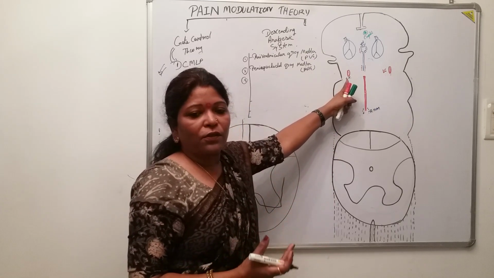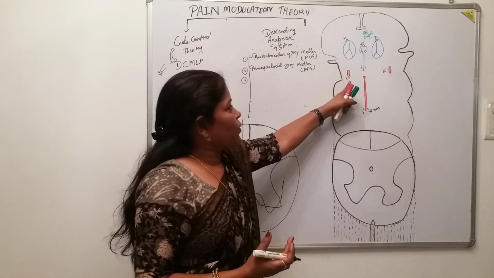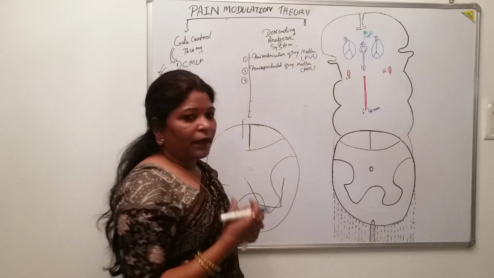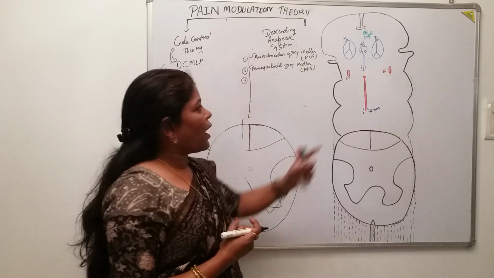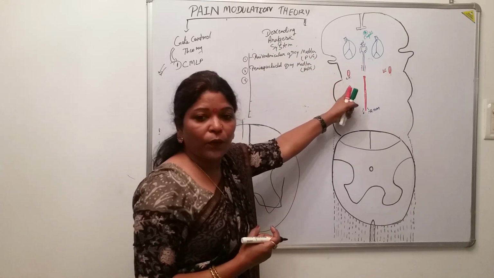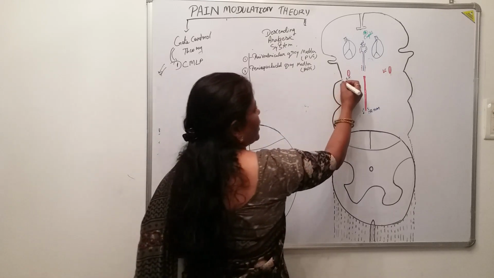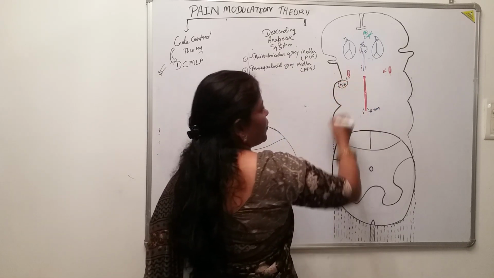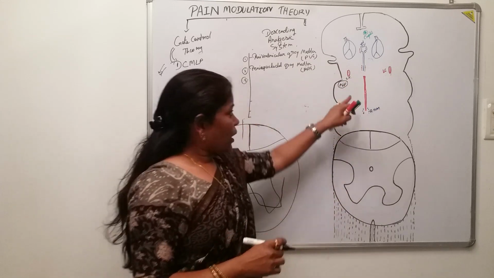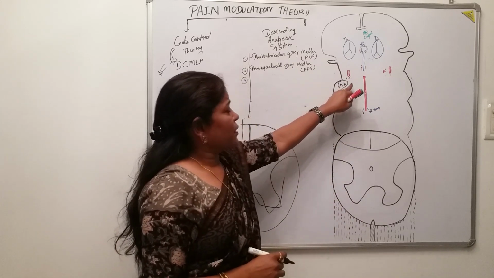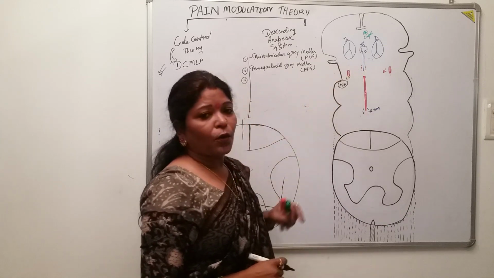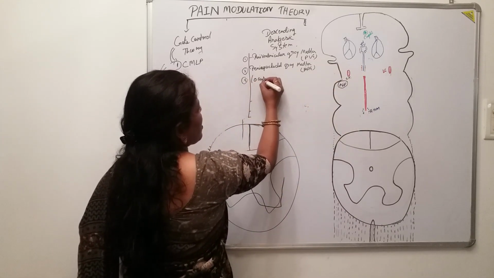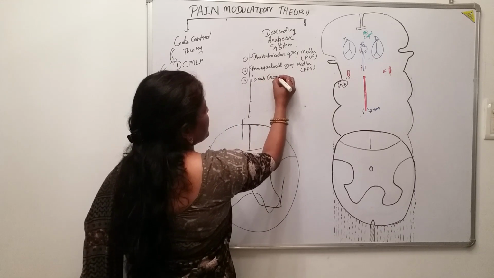And what is the importance of this locus coeruleus in this descending analgesic pathway? Certain chemicals, the transmitters, are liberated by this locus coeruleus, and that is rich in what? Norepinephrine, isn't it? So this norepinephrine is secreted, released by this locus coeruleus. So the third one is locus coeruleus.